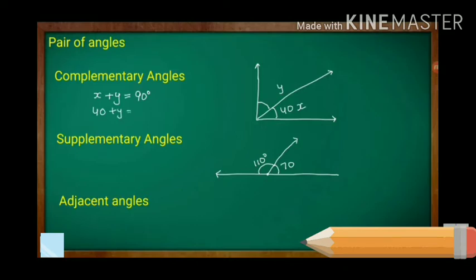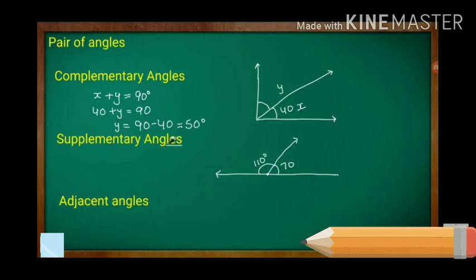Substitute the x value and write y as it is: y is equal to 90 minus 40, so y becomes 50 degree. Here x is the complement of y and y is the complement of x, therefore x is equal to 40 degree and y is equal to 50 degree, and the sum of both angles measures 90 degree.